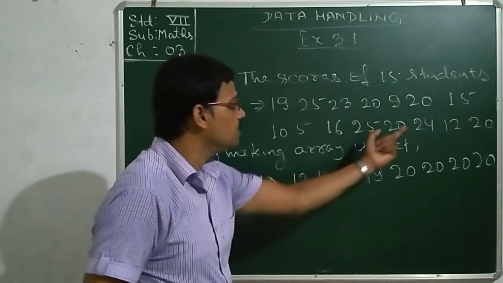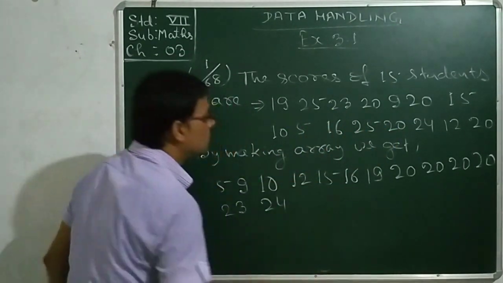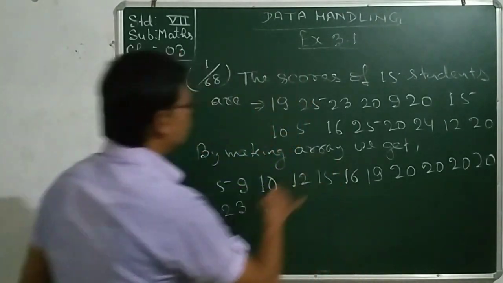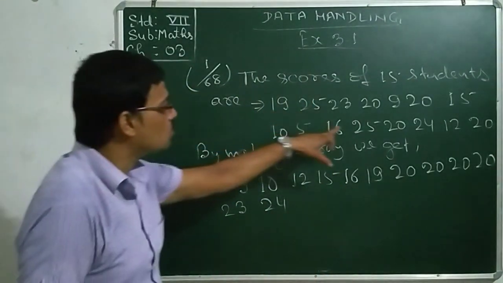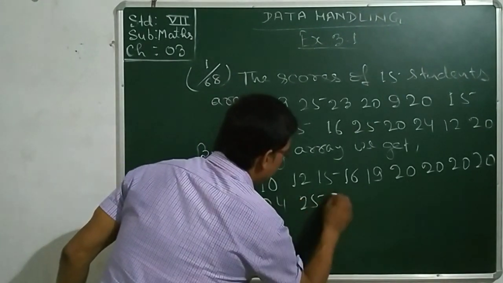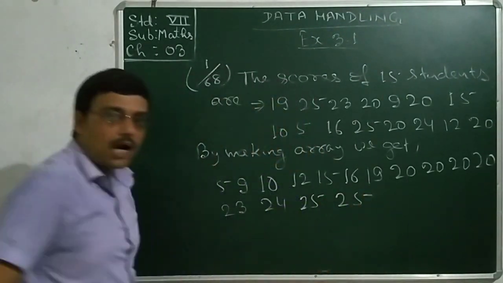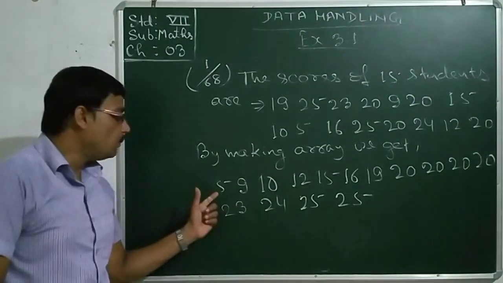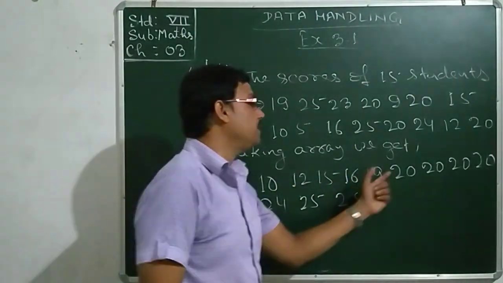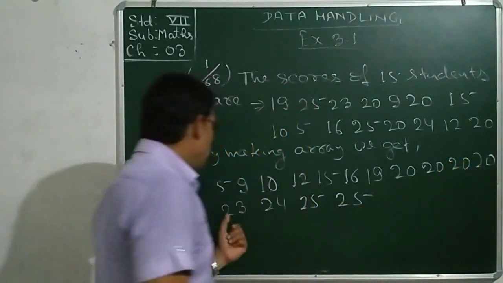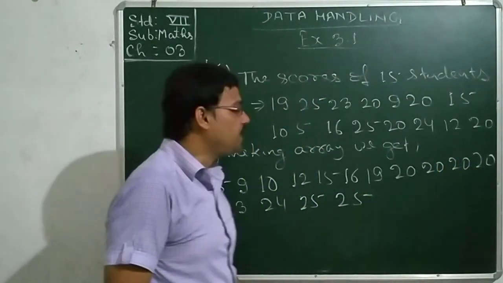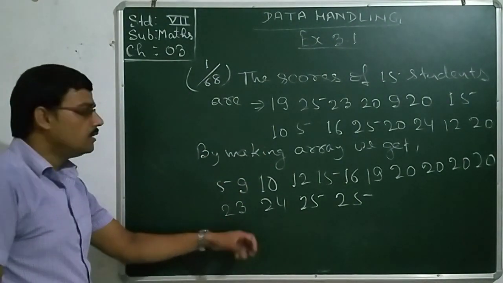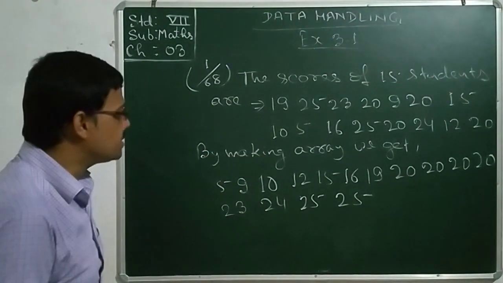After 23, 24 is also there only once, but the greatest number 25 twice. Count once again so that you don't miss any number: 1, 2, 3, 4, 5, 6, 7, 8, 9, 10, 11, 12, 13, 14 and 15. So we got all the 15 marks of all the 15 students.